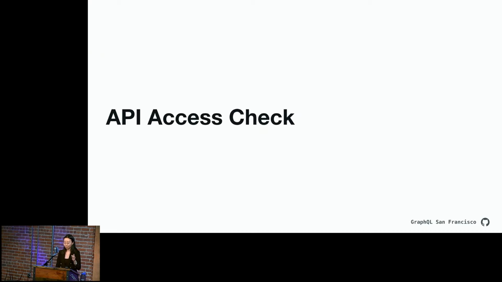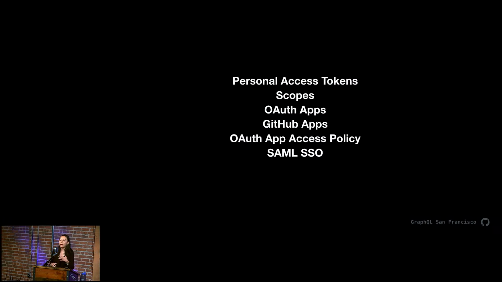So the API access check, which is the first check that's performed, is the one that isn't necessarily as common because this is for our public API. And there are so many myriad different ways that people can interact and authenticate with GitHub. A lot of these you're probably familiar with, things like personal access tokens. And personal access tokens can have a set of scopes applied to them so that any PAT that you create doesn't have access to all of your data on GitHub. There are things like GitHub apps. There are things like OAuth apps.